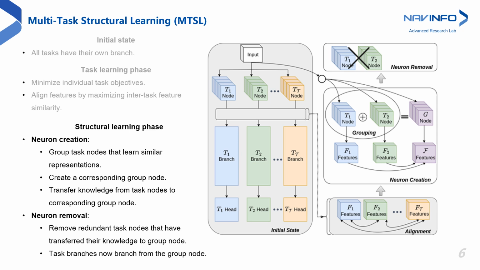In neuron creation, the task nodes that result in similar features are grouped together. For each group of tasks, a group node is created. The knowledge from the grouped task nodes is transferred to the corresponding group node. In neuron removal, the redundant task nodes that have already transferred their knowledge to a group node are removed. The remaining layers in the task network now branch from the corresponding group node.